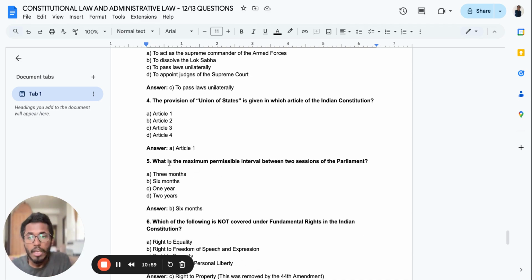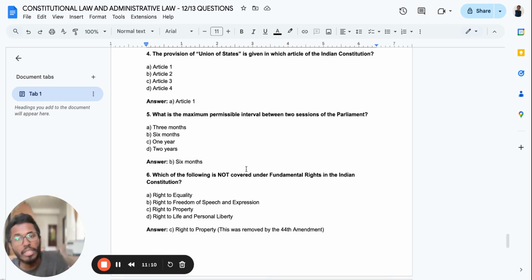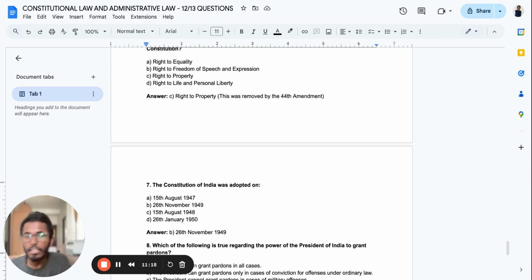And this one, what is the maximum permissible interval between the two sessions of the Parliament? It is 6 months. Okay, 6 months is the time frame where they get the gap. Which of the following is not covered under fundamental rights in the Indian Constitution? It is right to property. Okay, right to property is not covered as part of the fundamental rights in the Constitution.